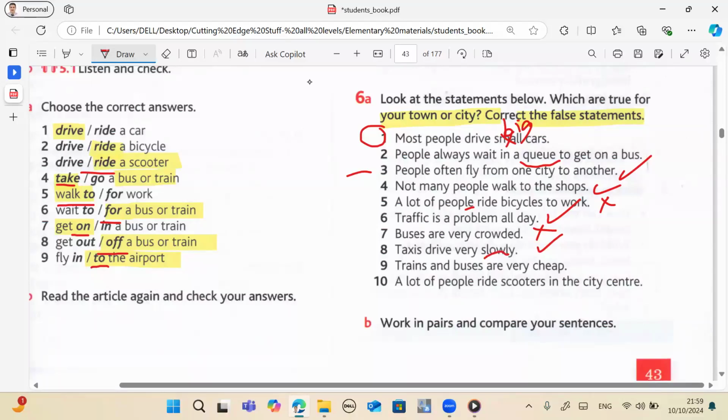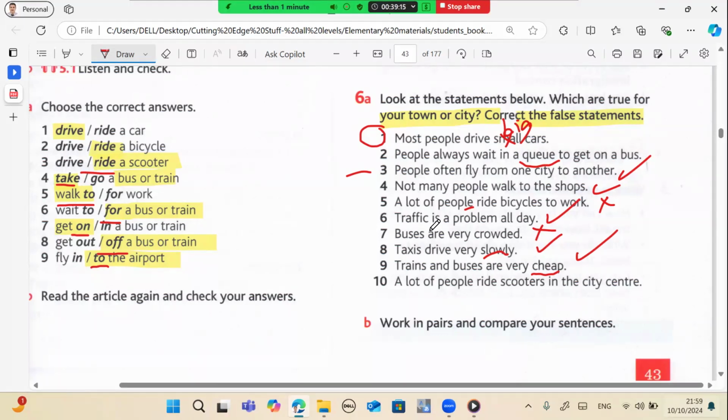Yes. Type: trains and buses are very cheap. Yes, true. Type: a lot of people ride scooters in the city center. I think false. Yes.